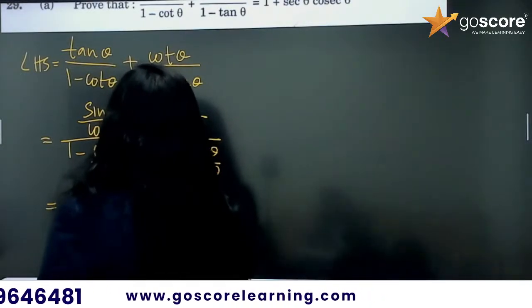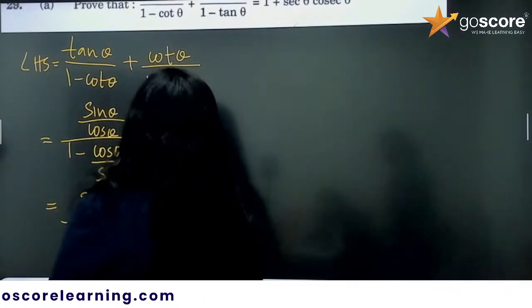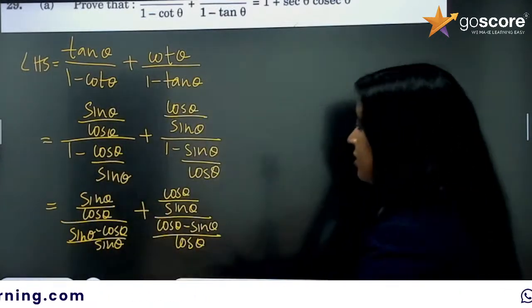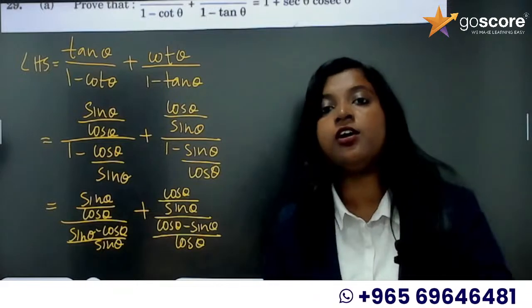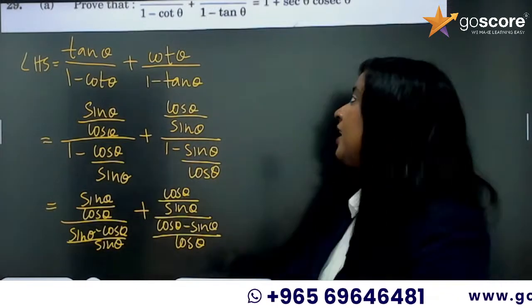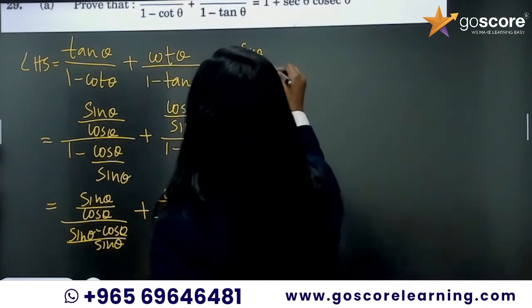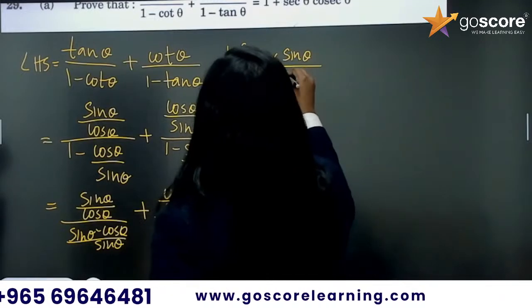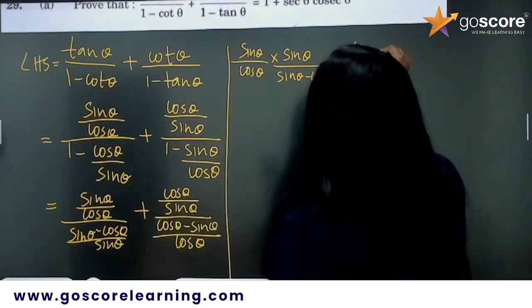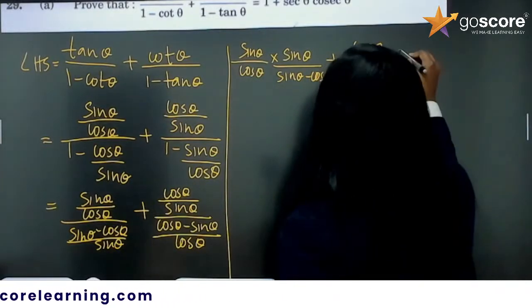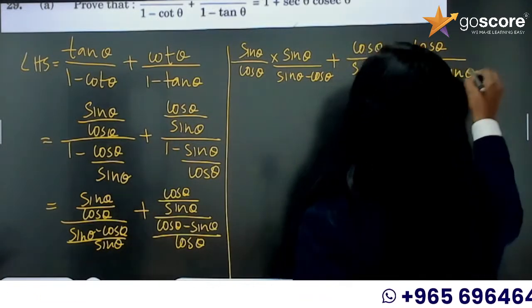Plus cos theta by sine theta by cos theta minus sine theta by cos theta. Now you have two fractions. In the numerator it's a fraction and again in the denominator you have another fraction. So what we are going to do? We are going to multiply by the reciprocal, right? So multiplying by the reciprocal you will get sine theta by cos theta into sine theta by sine theta minus cos theta plus cos theta by sine theta. Now multiplying by the reciprocal, you will get cos theta by cos theta minus sine theta, right?